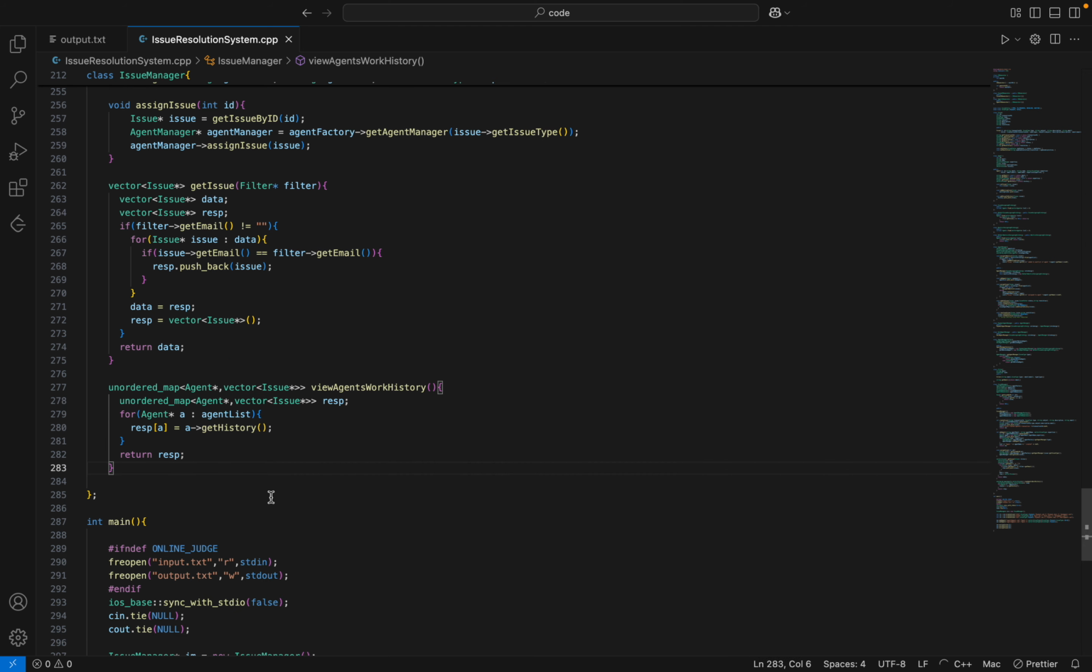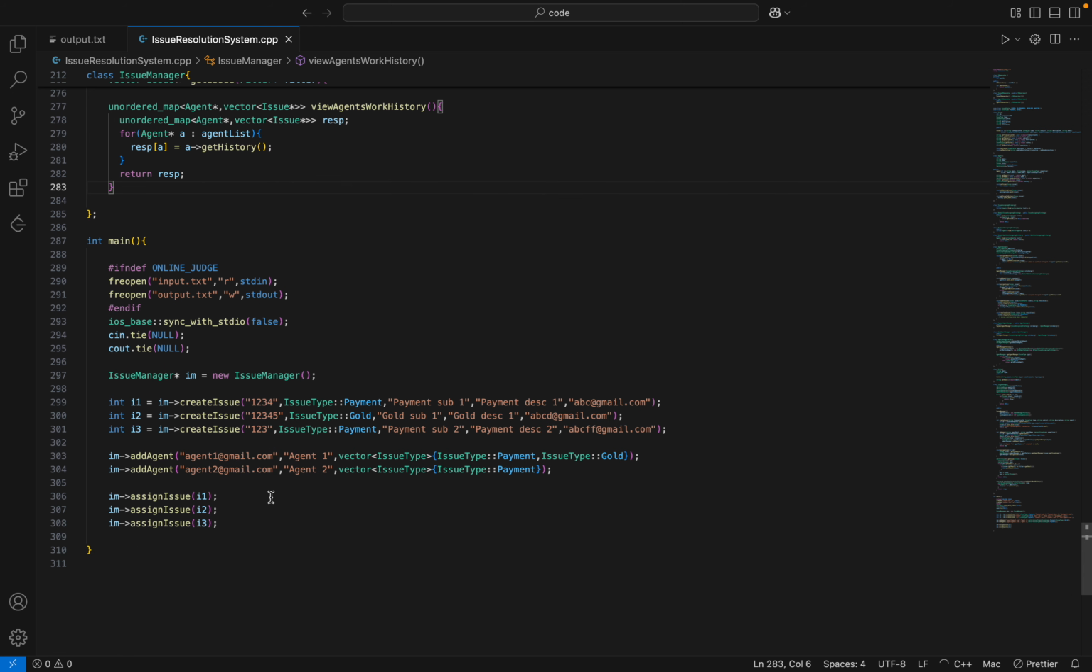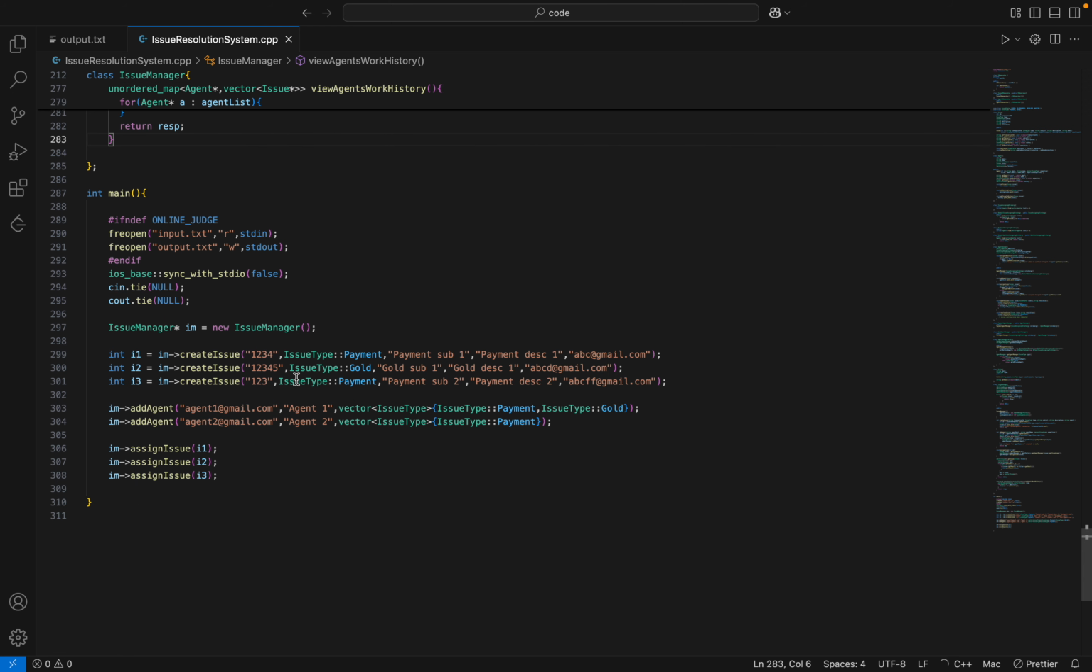Now comes to the main class. So what we are doing here, we are creating one issue of payment, a second issue of gold, and a third issue again of payment. So our first agent is expert in handling payment and gold. Second is only for payment. Now see what will happen if we assign agent one.